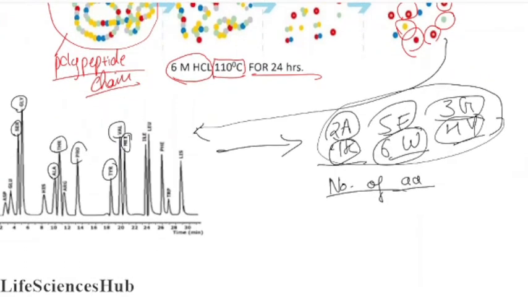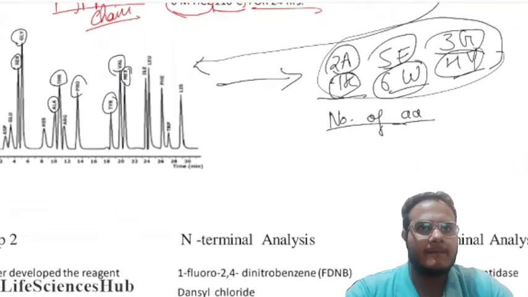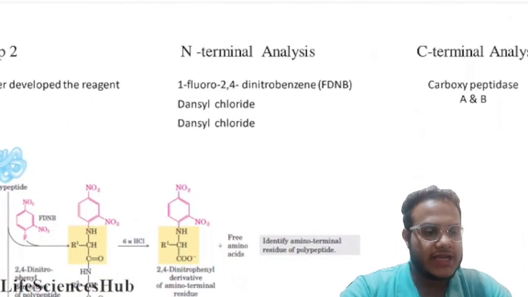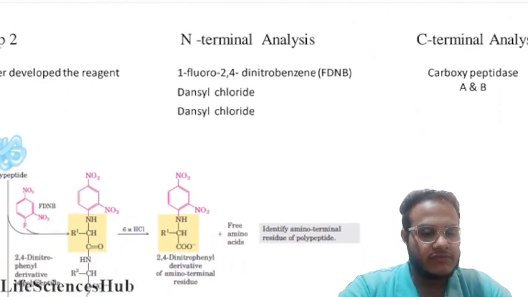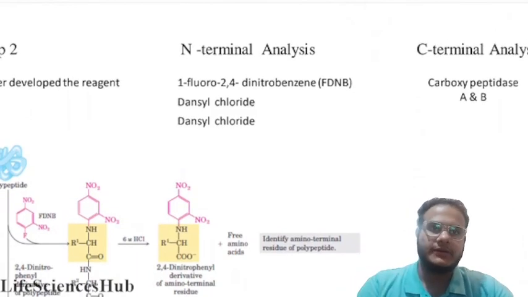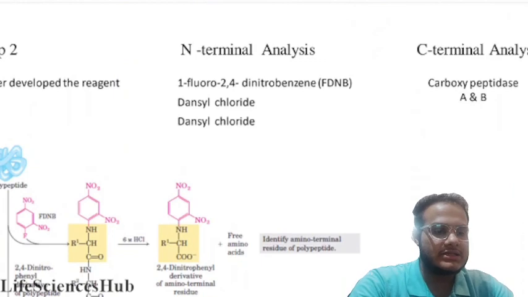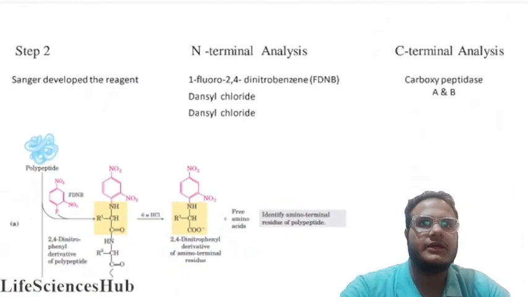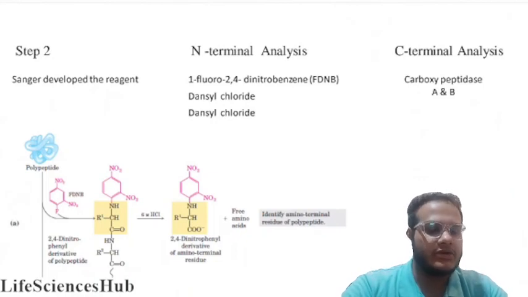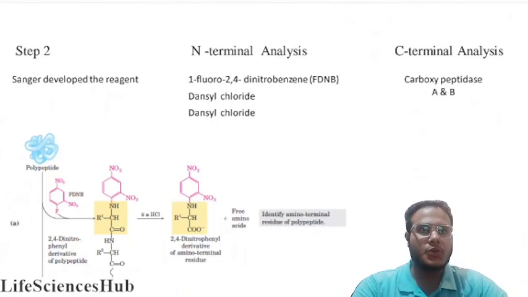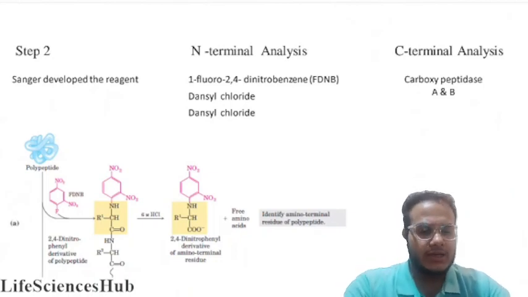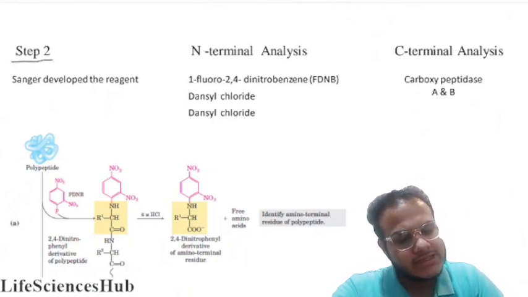Now our second step. The first step was the hydrolysis, and that is completed. After getting the number of amino acids by HPLC, we know the number of amino acids we have in our polypeptide chain. Then we come to the second step.